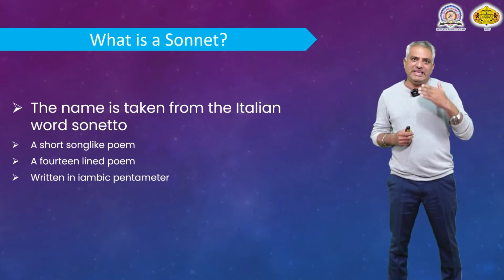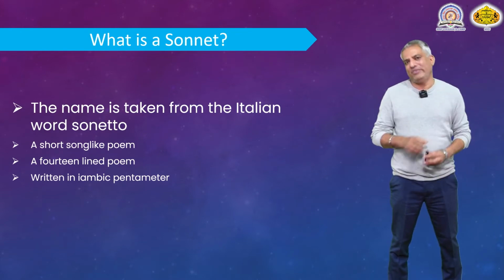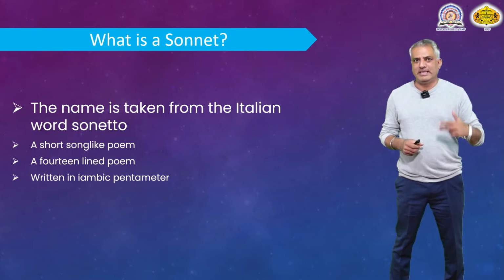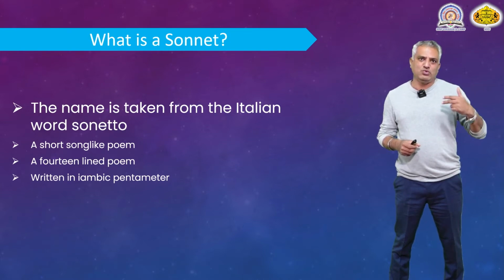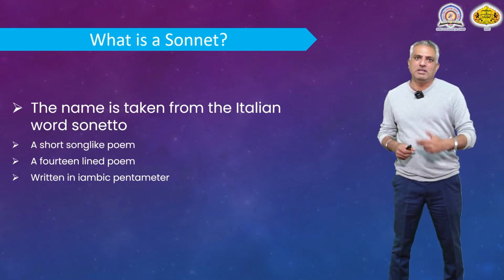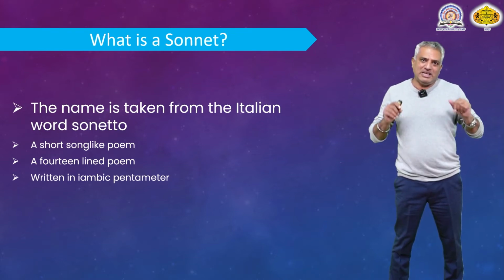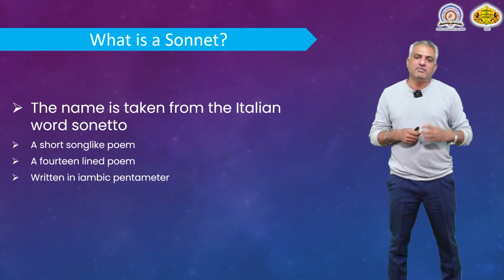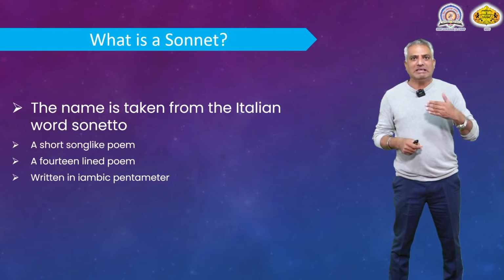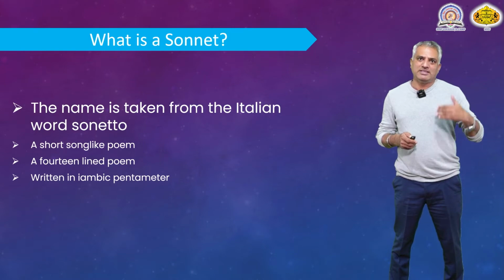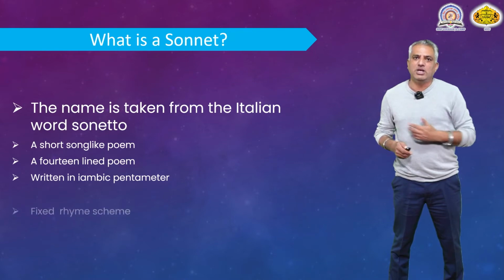Penta means 5. Each line has 5 feet, each foot consisting of 2 syllables. Like that, 5 feet into 2 syllables is equal to 10 syllables. So, each line of the sonnet has 5 feet or 10 syllables in it. Therefore, sonnets are written in iambic pentameter. Iambic because the accentual pattern is unstressed, stressed, unstressed, stressed, and so on.